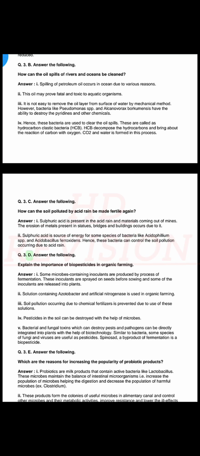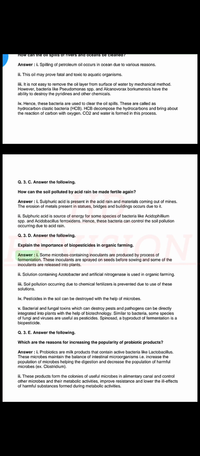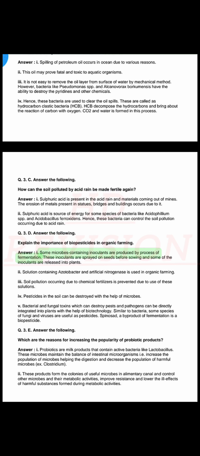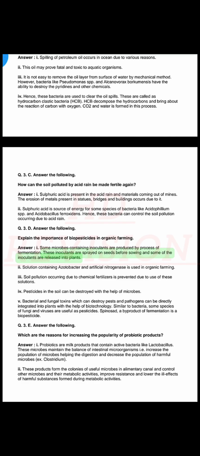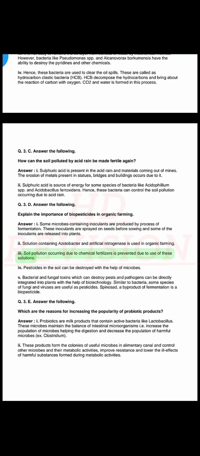Q3. D. Answer the following. Explain the importance of biopesticides in organic farming. Answer. 1. Some microbe-containing inoculants are produced by the process of fermentation. These inoculants are sprayed on seeds before sowing and some of the inoculants are released into plants. 2. Solution containing Azotobacter and artificial nitrogenase is used in organic farming. 3. Soil pollution occurring due to chemical fertilizers is prevented due to use of these solutions.